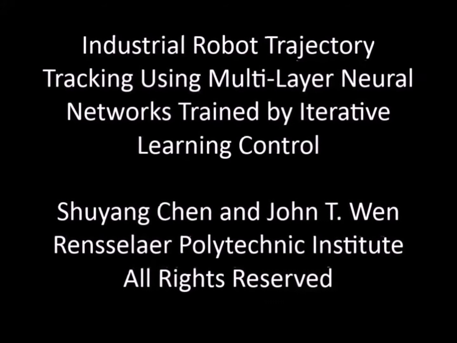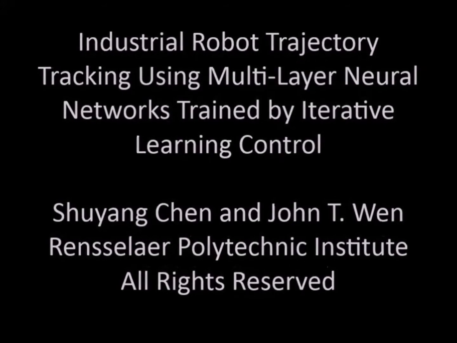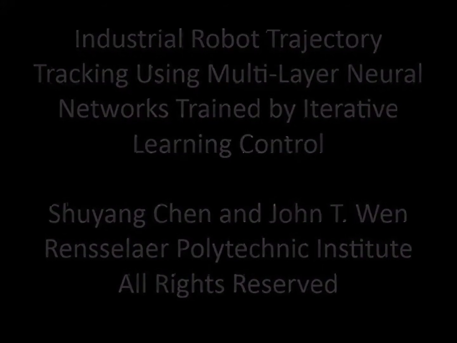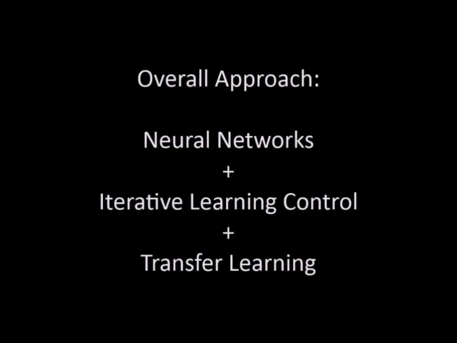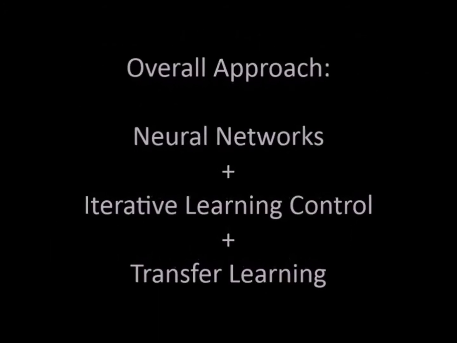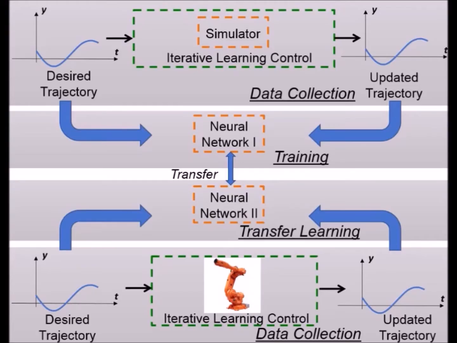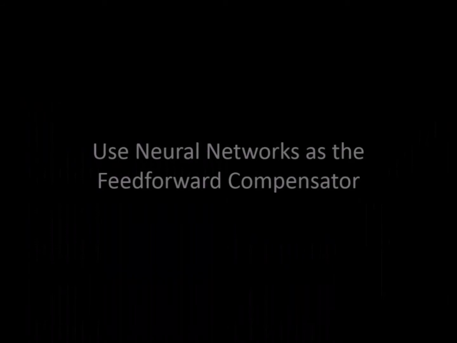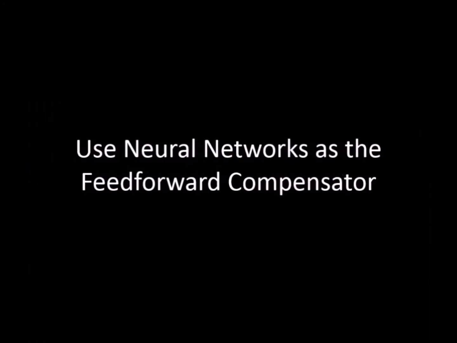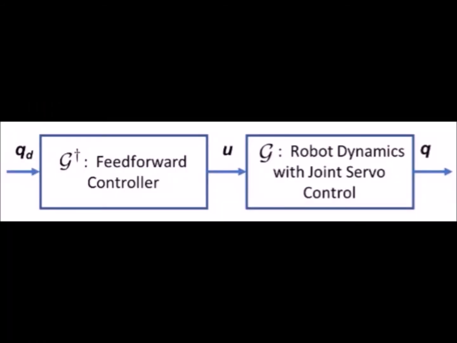I also work on industrial robot trajectory tracking control using deep learning techniques. As an example, for this project, we combine iterative learning control, deep learning, and transfer learning for tracking control of an industrial ABB robot. Specifically, we use neural networks as a feed-forward compensator for robot internal dynamics.